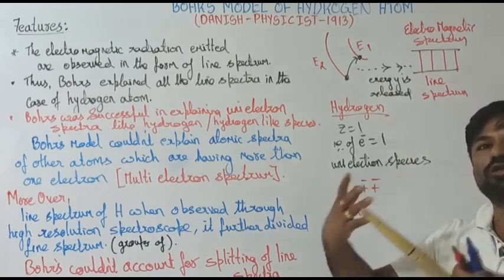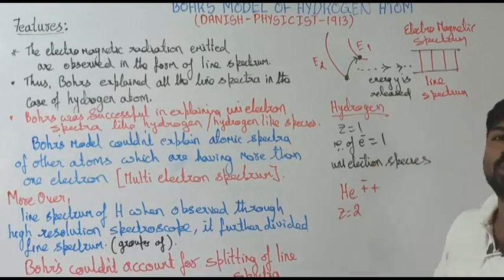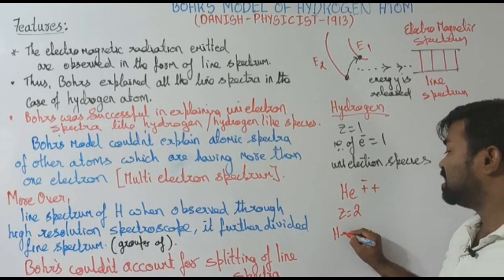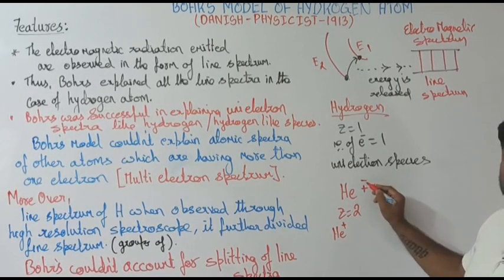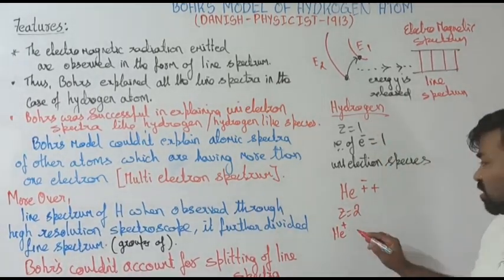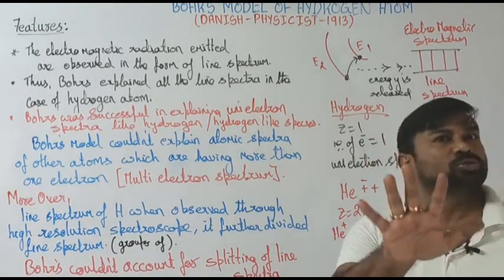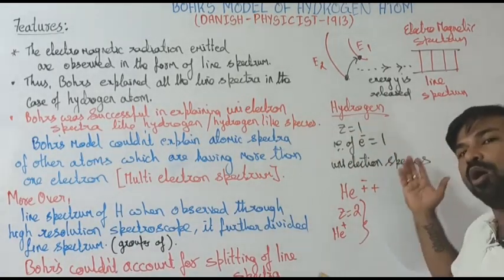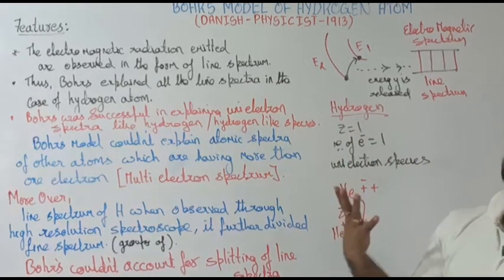If, for the sake of bonding or some other reason, you remove 1 electron, it is no longer an atom; it becomes a helium positive ion. How many electrons does it have? Only 1 electron. Now, this is similar to hydrogen, so I can call it a hydrogen-like species. Bohr was able to explain the atomic spectrum of hydrogen or any other species having only 1 electron. That is very good.